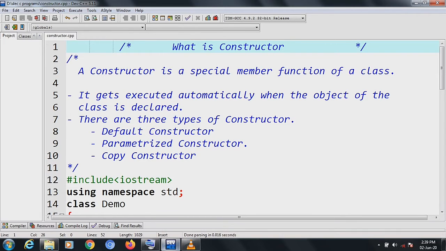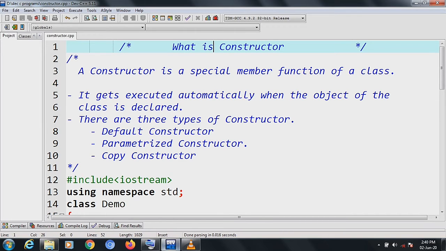Thank you. Today we will discuss constructors. A constructor is a special member function of a class. Why are we calling a constructor a special member function? Here the adjective special is associated with the member function. Why are we calling it special?